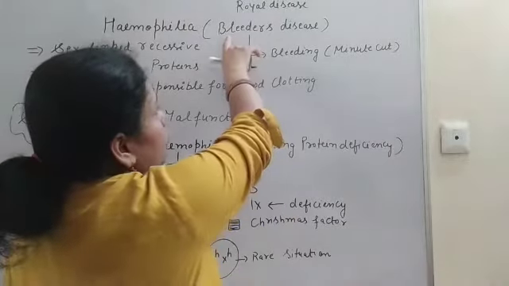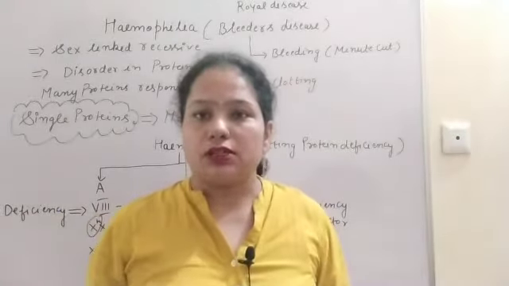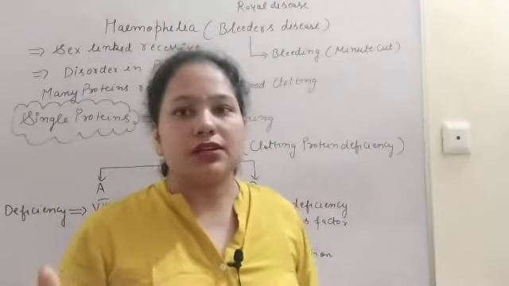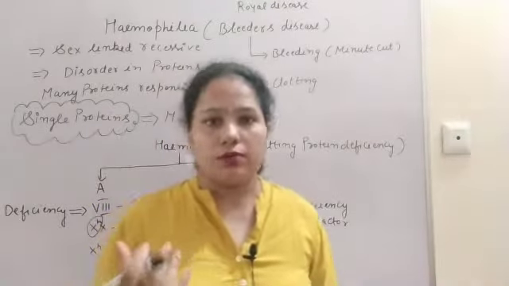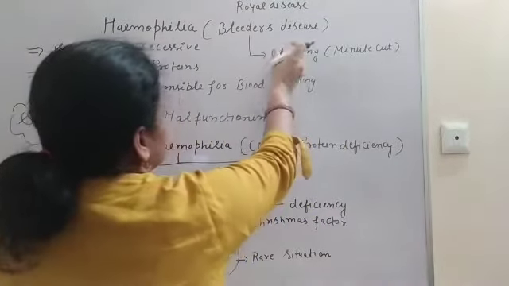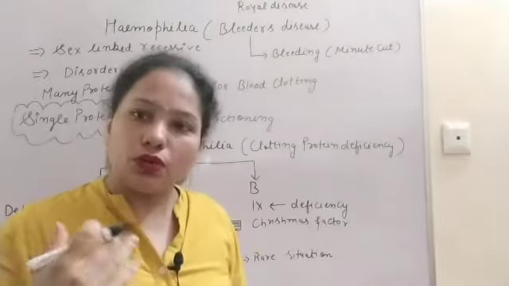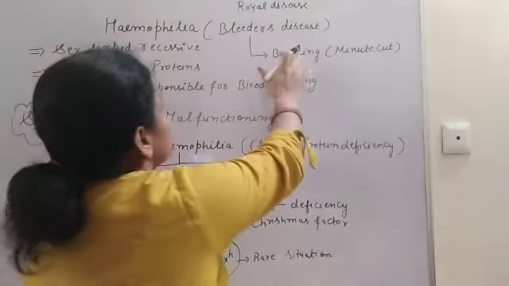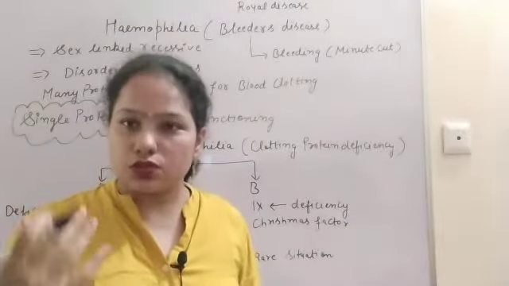Now why is it called the bleeder disease? Because with a simple cut or a very minute cut, bleeding takes place, and that bleeding is so harmful that finally there will be the death of the person. So we can see that by a very minute cut the bleeding takes place, and this bleeding will be very harmful for the person, and there will be no clotting of the blood, so that this bleeding does not stop. So why is it known as the bleeder disease, or why does the bleeding not stop?